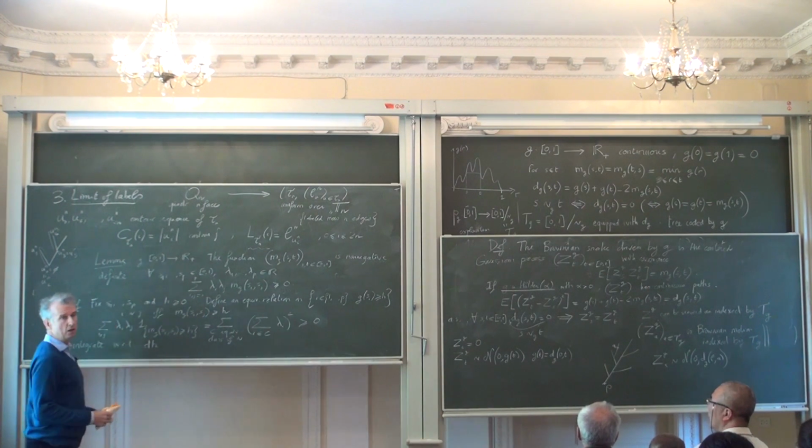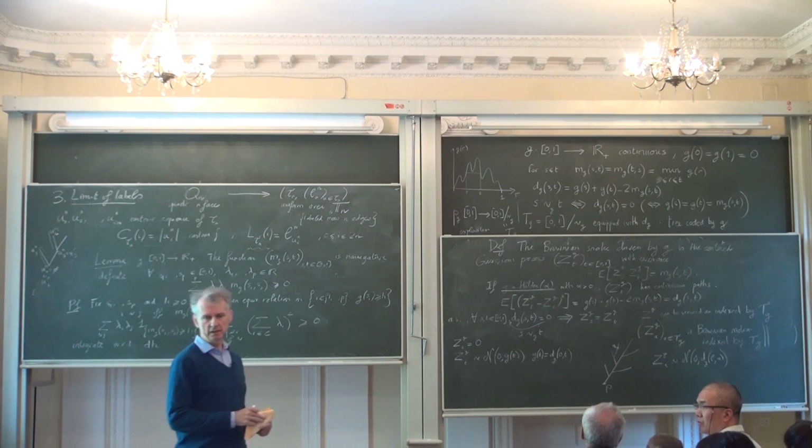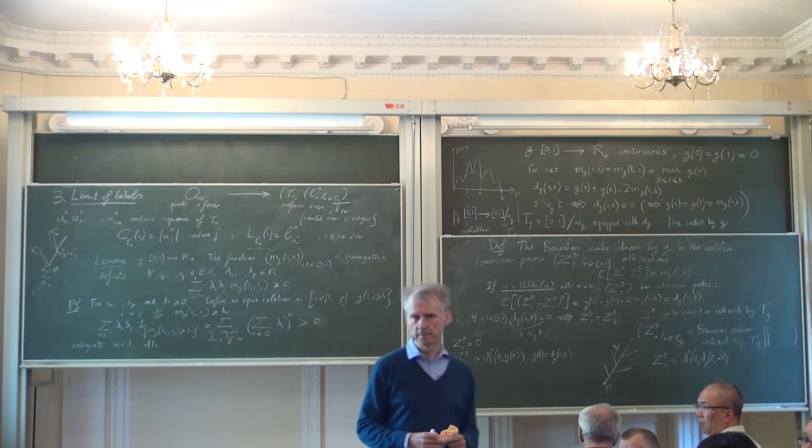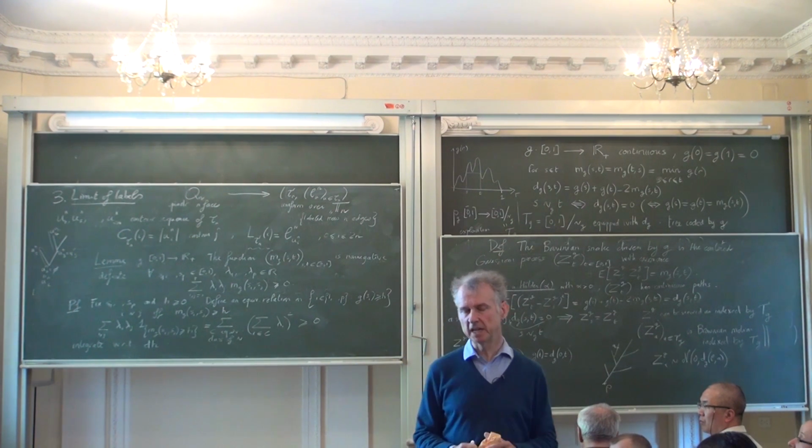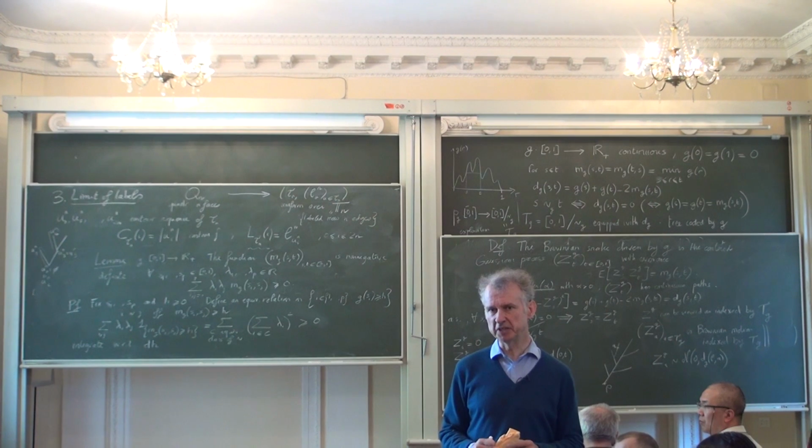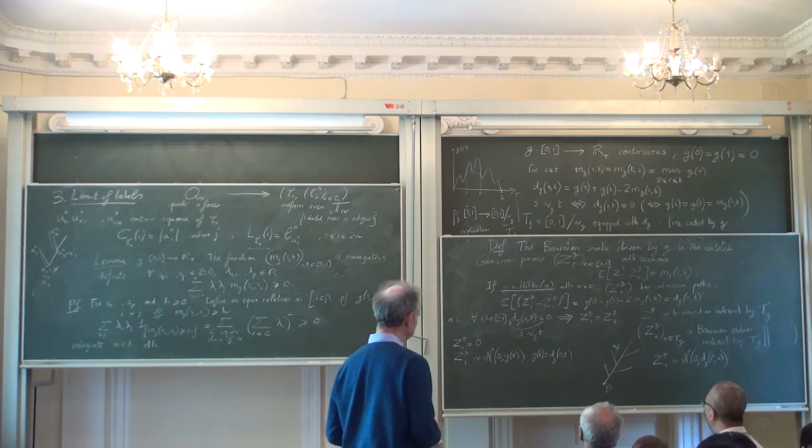So just double check. Every tree coded in this way has countably many branching points, right? Yeah. It has countably many branching points, yeah. Yeah, certainly.